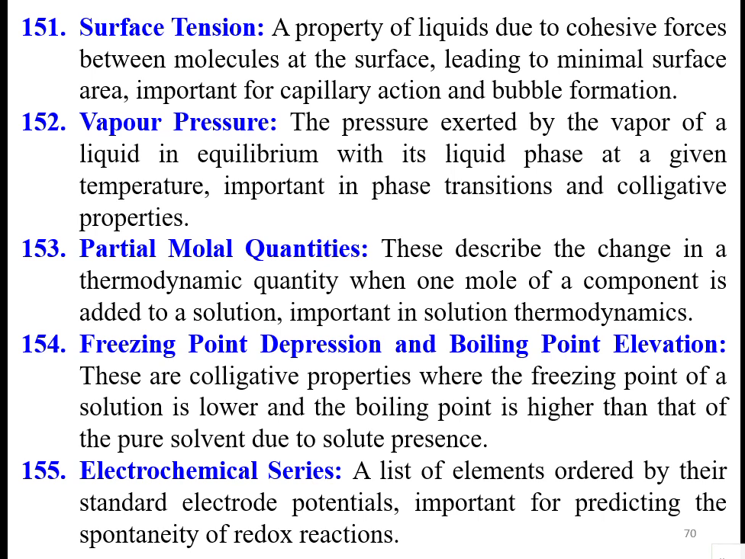Electrochemical series. It's a list of elements ordered by standard electrode potentials, important for predicting the spontaneity of the redox reactions. Overpotential. It is the extra voltage required to drive an electrochemical reaction faster than its equilibrium rate. It's relevant in electrolysis and battery technologies.